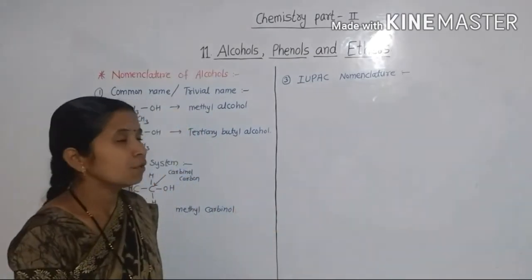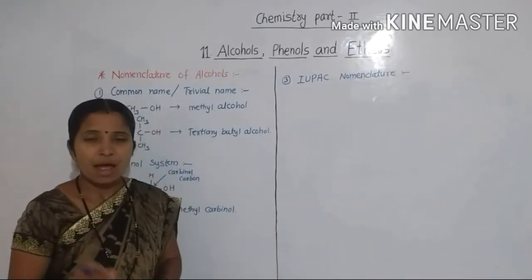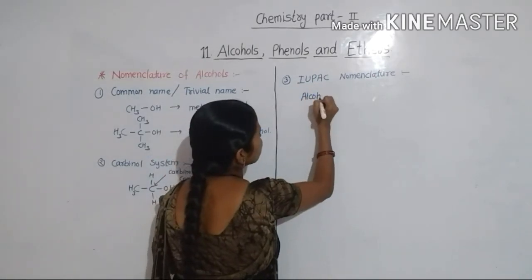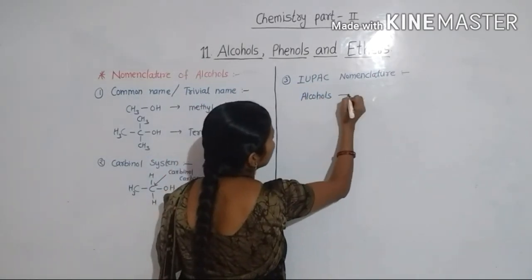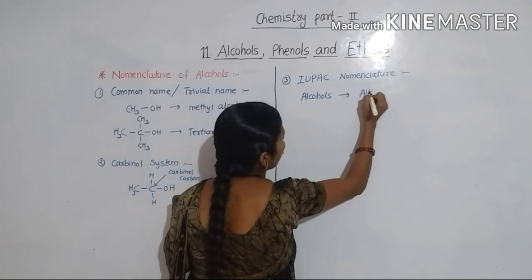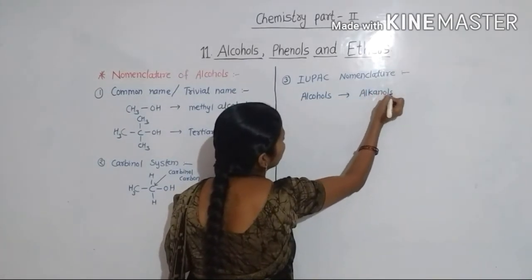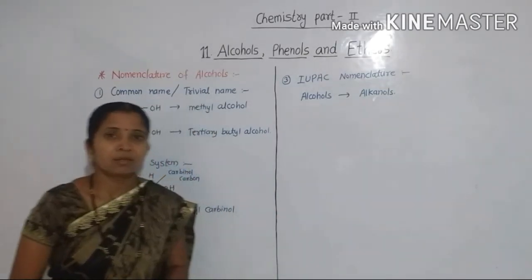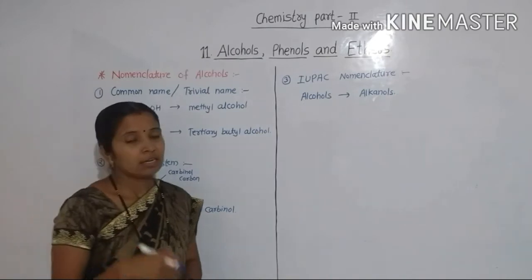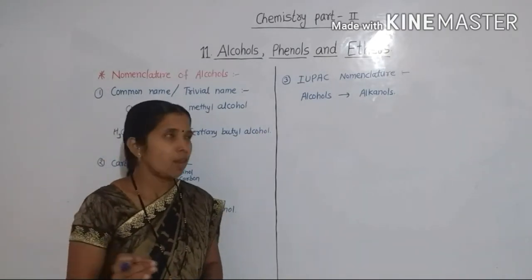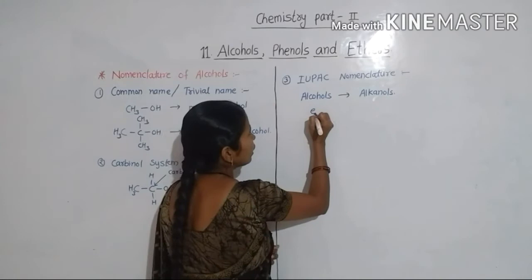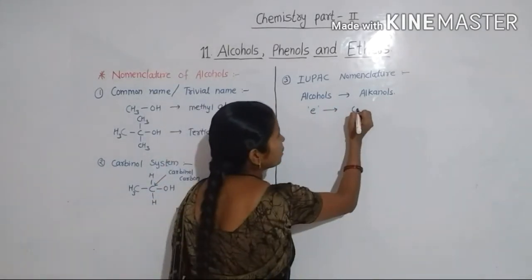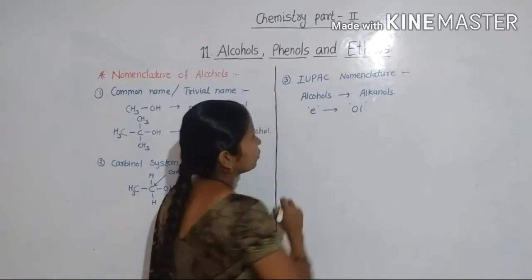In this system, alcohols are named as alkanol. The ending e of the parent alkane or alkene is replaced by the suffix ol.